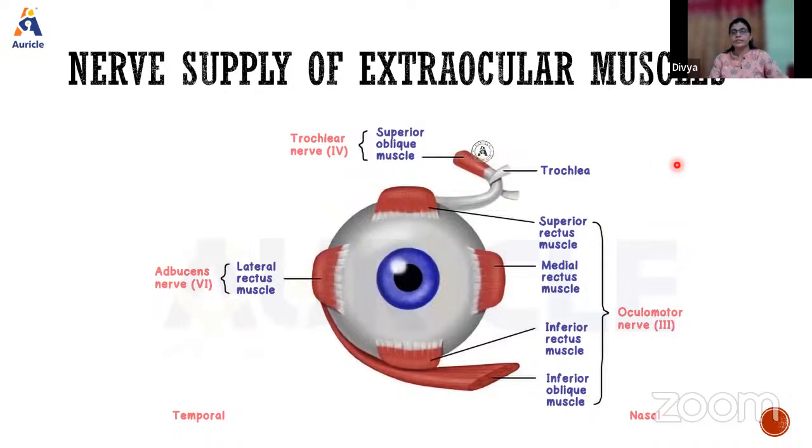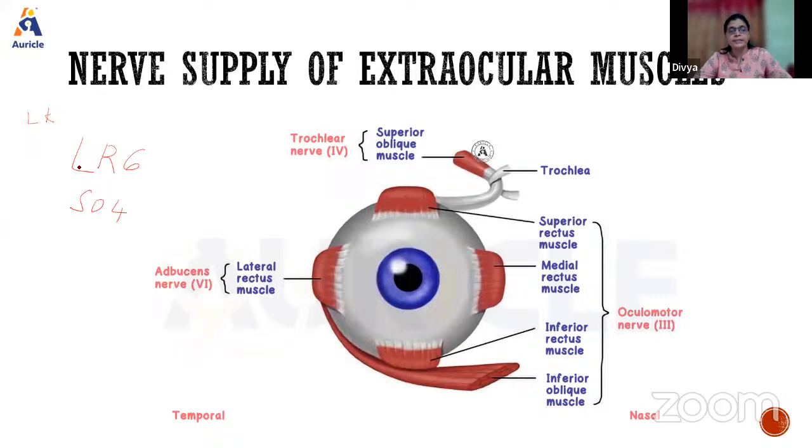The nerve supply of the extraocular muscles. All these muscles are supplied by the oculomotor nerve, that is superior rectus, medial rectus, inferior rectus, except for lateral rectus and the superior oblique muscle. So we remember it like this: LR6 and SO4.